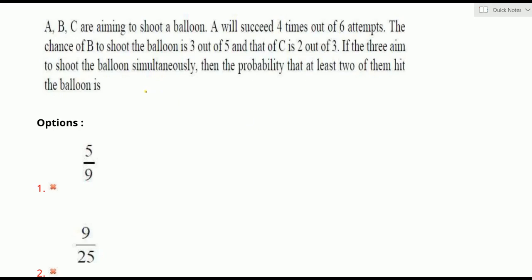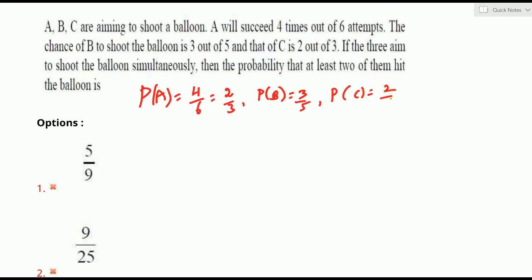First, the given probability of A shooting the balloon is P of A. 4 out of 6 attempts, that is 2 by 3, we can take. The probability of B shooting the balloon is given as 3 out of 5 attempts. The probability of C shooting the balloon is 2 out of 3 attempts. Okay, these are the success probabilities.